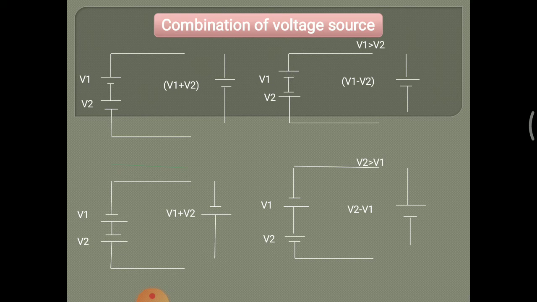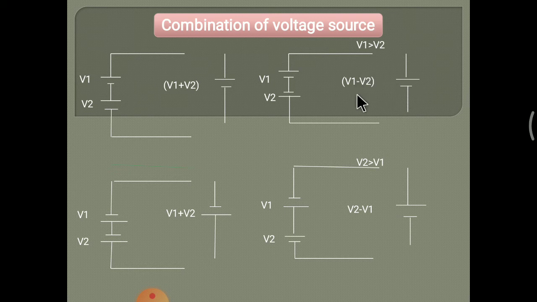For these both also we have to take the final source sign as positive negative. Here also we have to take positive negative. Here also positive negative. Only for this condition the negative positive sign convention is taken. For this combination V1 is greater than V2 because V1 has a positive negative condition and V2 has a negative positive. So V1 is greater, then V2 gets subtracted from V1, meaning V1 minus V2 is here,